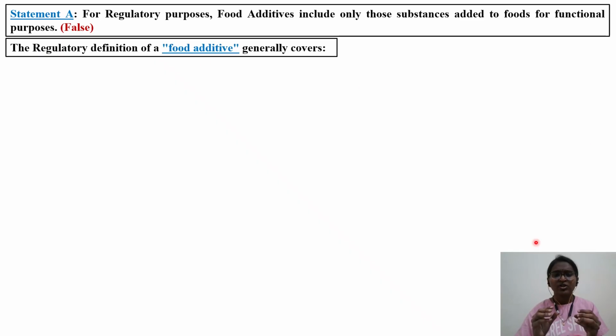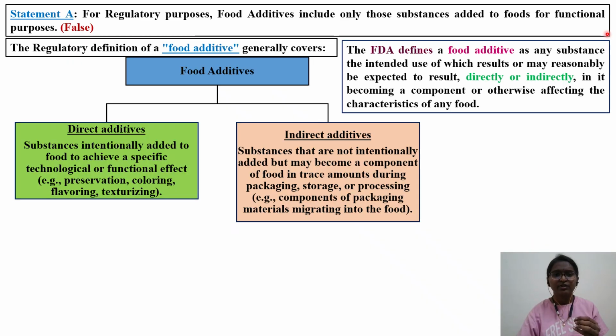Let us understand what is the definition of food additive which is given by the regulatory agency. The FDA defines a food additive as any substance that is intended for use, which results or may reasonably be expected to result, directly or indirectly, in it becoming a component or otherwise affecting the characteristic of any food. We have to see whether it is affecting the nature of the food or not. So we have direct food additives and indirect additives.